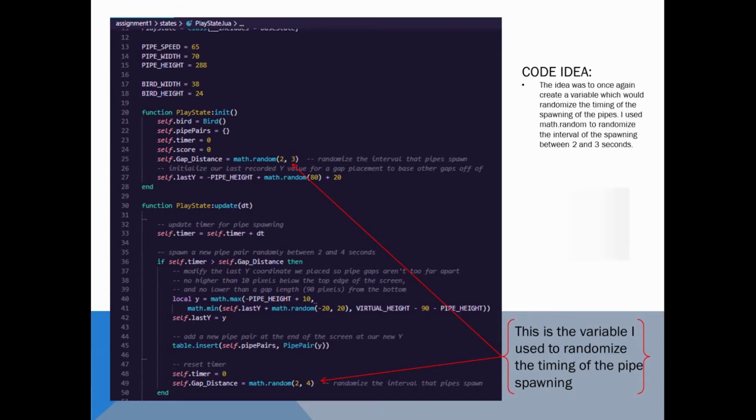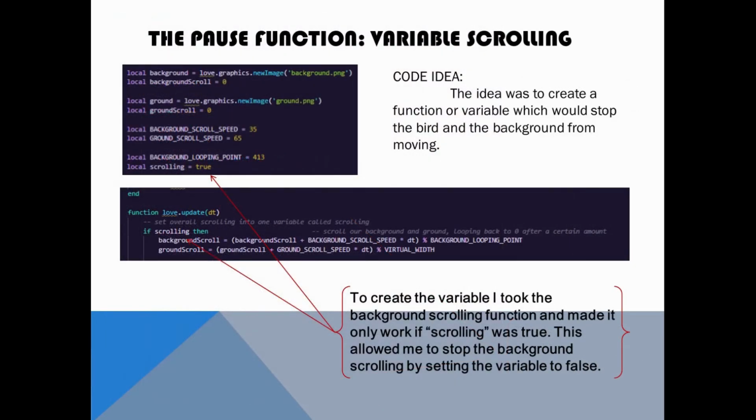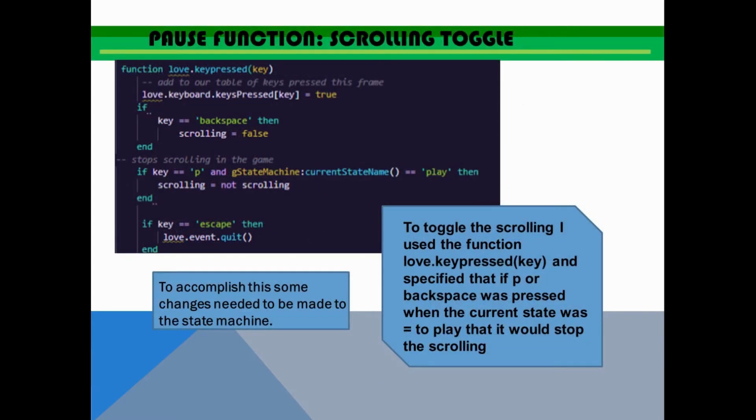The idea for my pause function was to create a variable that would allow me to stop the scrolling of the game. To accomplish this, some changes needed to be made to the state machine. To toggle the scrolling, I used the function love.keypressed and specified that if P or backspace was pressed, and the current state was equal to play, then it would stop scrolling.